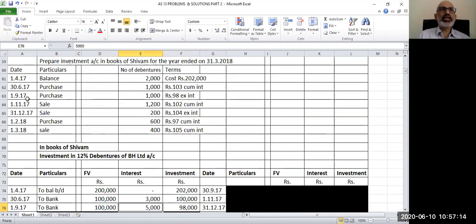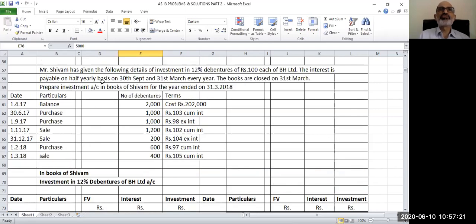Now if you see the date of the next transaction, it is 1st November. And we should not forget the date of payment of interest on a half yearly basis, which is 30th September and 31st March. That means before 1st November 2017, you have already received one payment of interest as the owner of these debentures. So we need to calculate this payment. We need to understand how we calculate the payment of this interest on debentures.